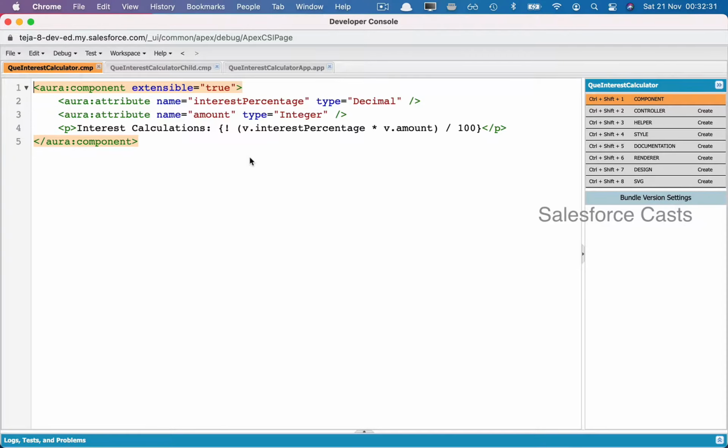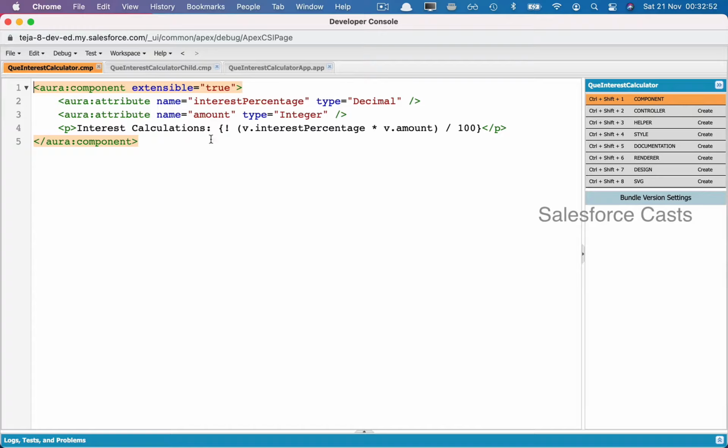The question is, just like how one Apex class can extend another Apex class, can one Aura component extend another Aura component? If so, try to give a scenario where we would need something like that. And the answer is definitely yes. We can make sure that one Aura component extends a parent or another Aura component, and this is how it can be done.